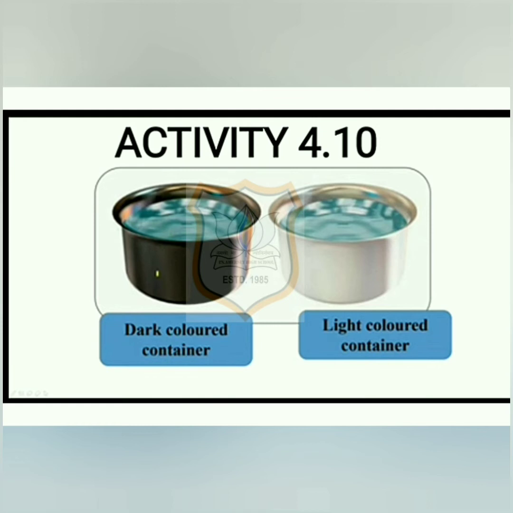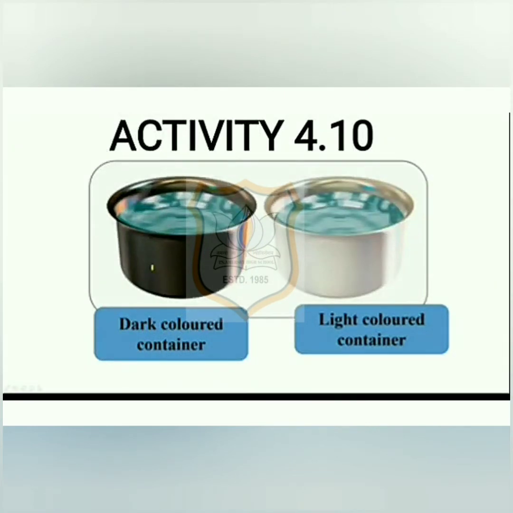We will learn by this activity 4.10. Take two identical tin cans. Color the outer surface of one black and of the other white. Pour equal amounts of water in each and leave them in the midday sun for about an hour. Measure the temperature of water in both the cans.